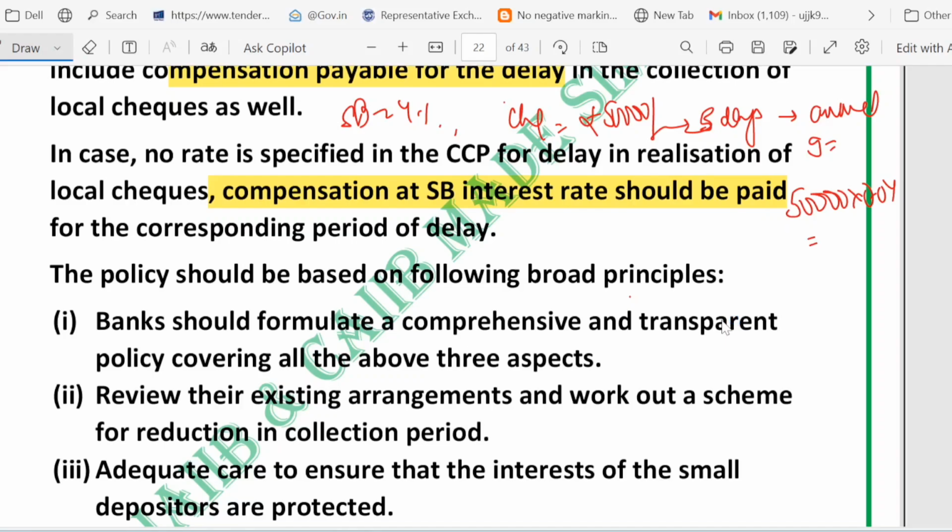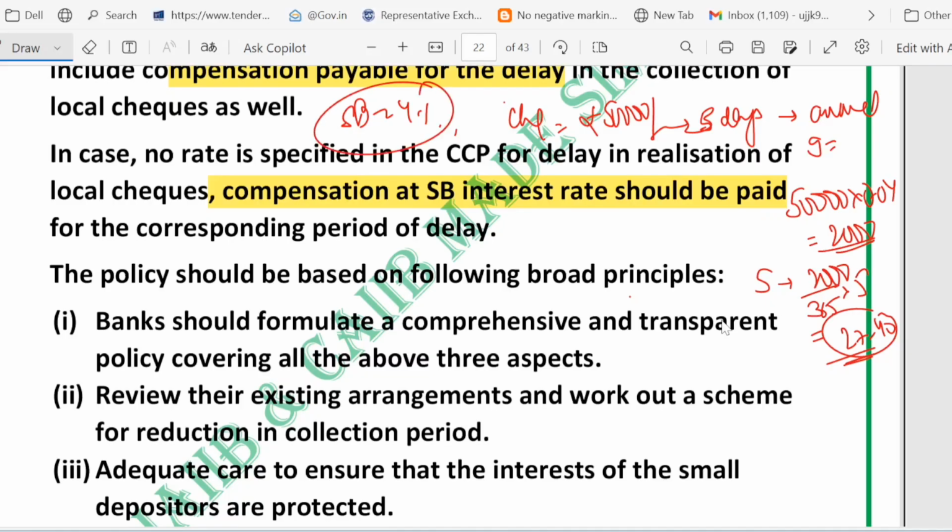So what will it be for 5 days? The interest for 5 days will be 2,000 divided by 365 multiplied by 5, that would be approximately 27.40. So this is just an example. We have to check the bank's CCP for detailed rules. I have given you an example of how the compensation should be paid.